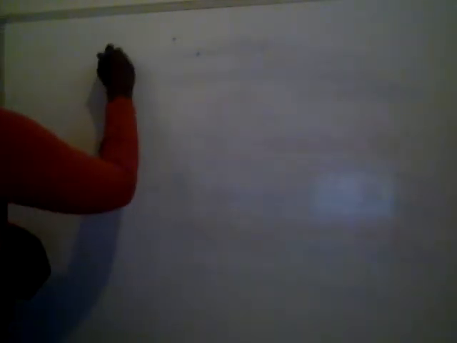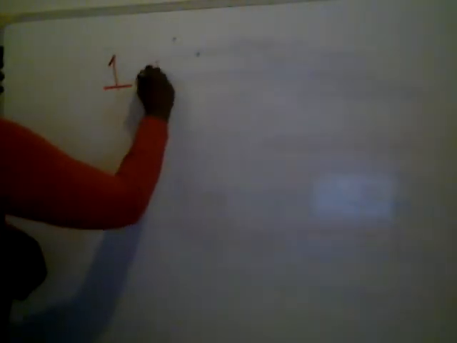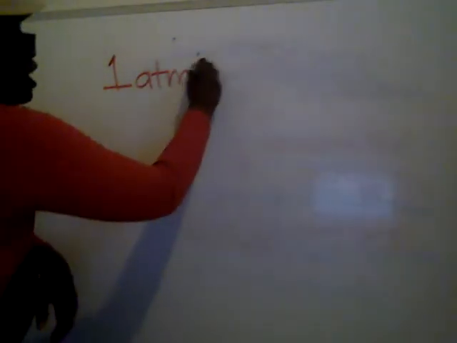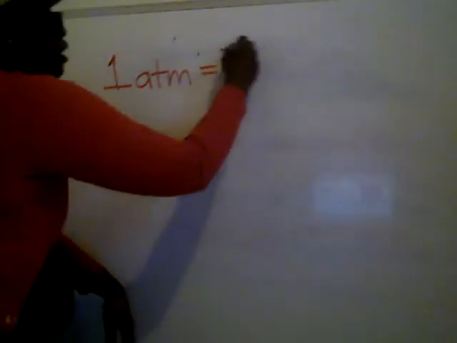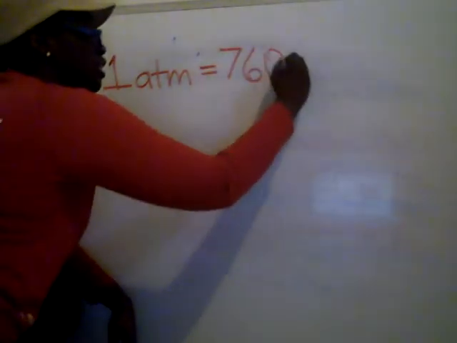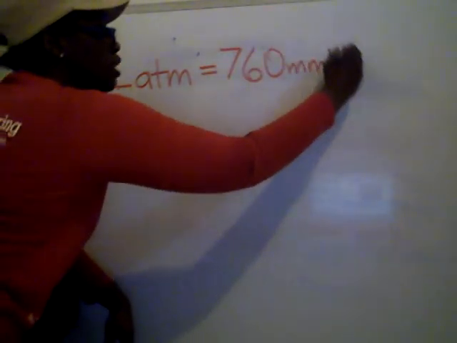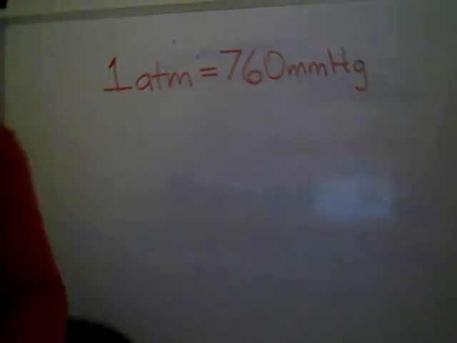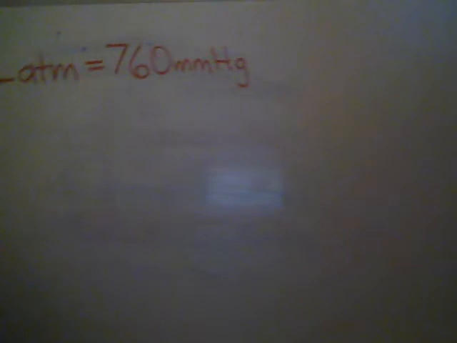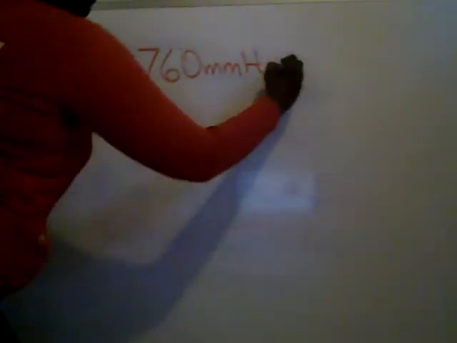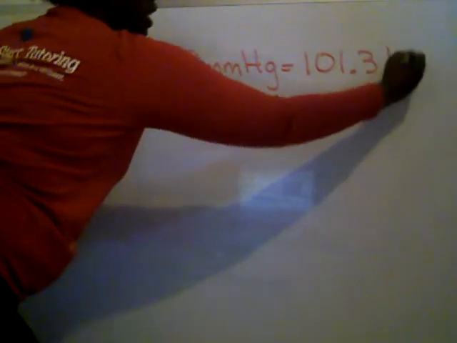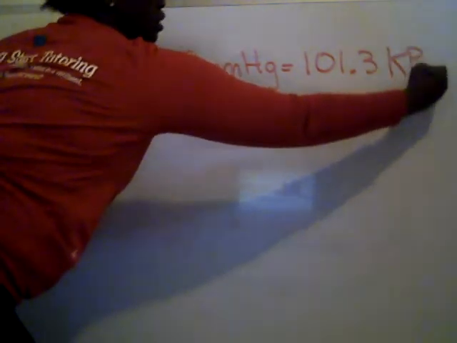We have 1 atmosphere, or ATM, which just stands for atmosphere, is equal to 760 millimeters of mercury, which is also equal to 101.3 kilopascals.